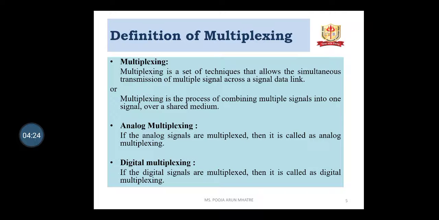There are two types of multiplexing, analog multiplexing and digital multiplexing. If the analog signals are multiplexed, it is called analog multiplexing. If the digital signals are multiplexed, it is called digital multiplexing.